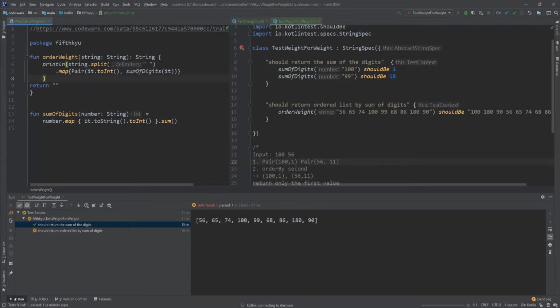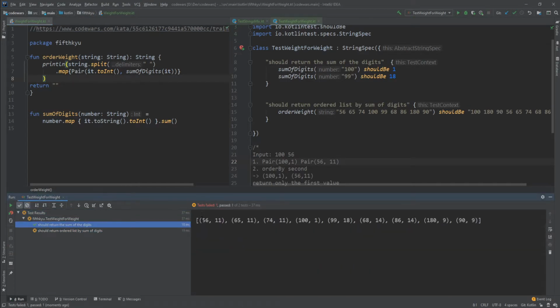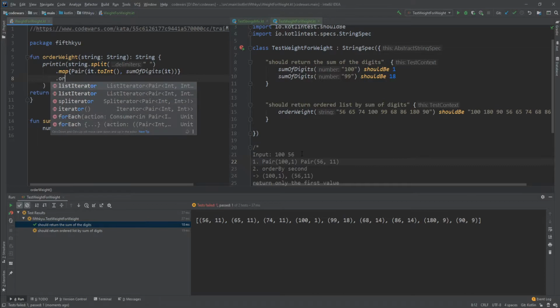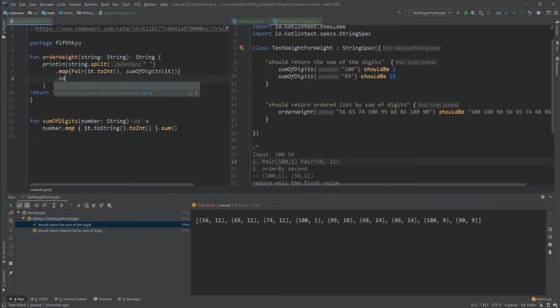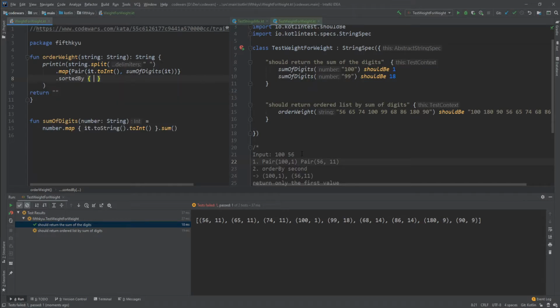Let's check this out. Now I should get these pairs. Yep. So this works. Now I need to order them. Sorted by the second. Let's check this out.